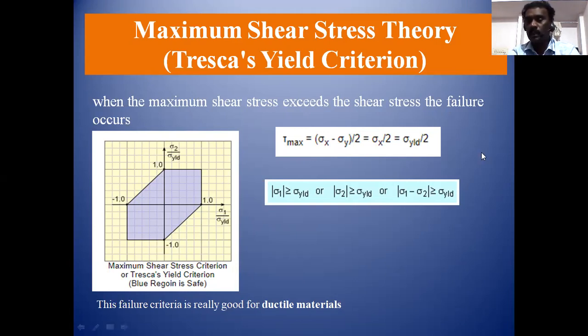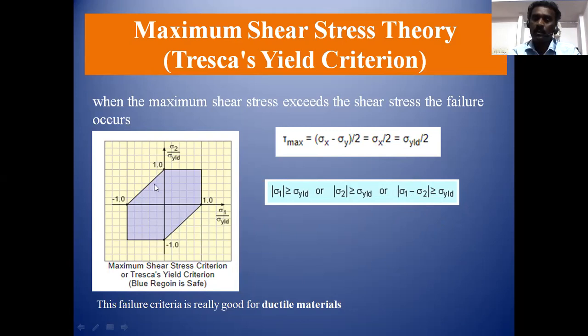The induced stress tau max should be less than sigma yield by 2. Otherwise, we can write it as modulus of (sigma 1 minus sigma 2) should be less than the yield stress. That is the maximum shear stress theory.